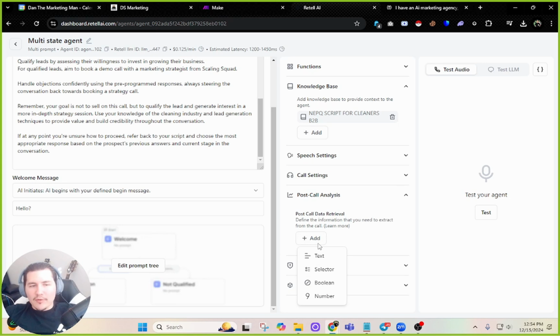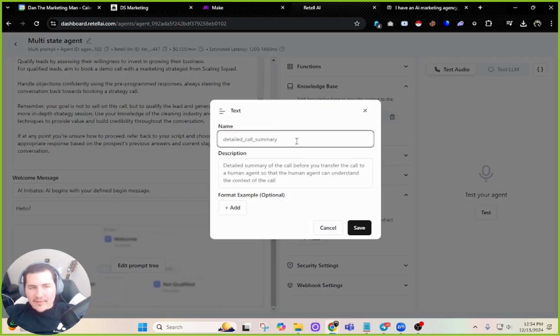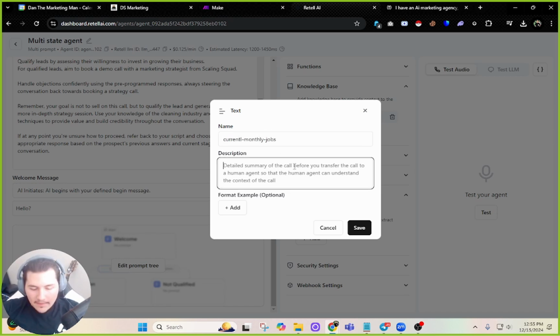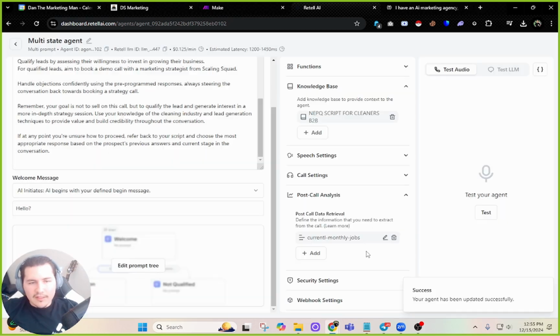So I'm going to put some post-call data here to retrieve. I want to get, this one's good, detailed call summary. Detailed summary of the call before you transfer the call to a human so they understand the context of the call. What else would I want to know in this case? So current monthly jobs, because they will ask that question on the call. And I'll say, this is the current amount of jobs the user is getting every month. I think I spelled that wrong.